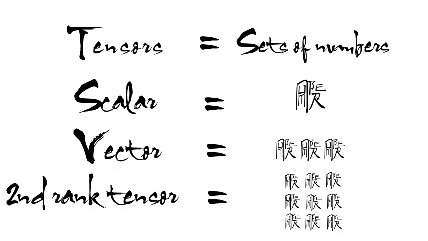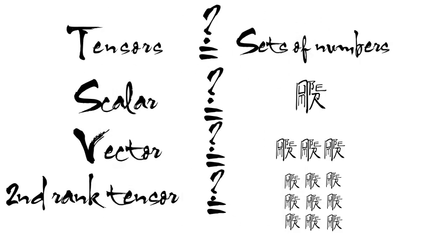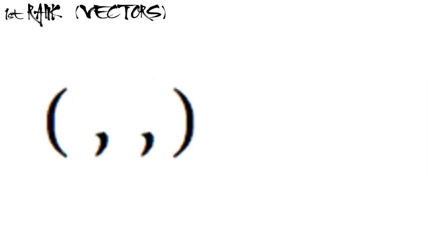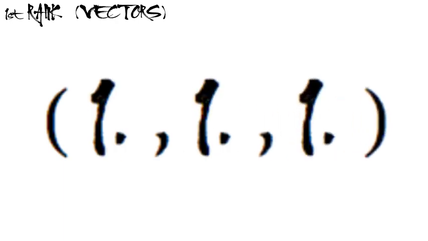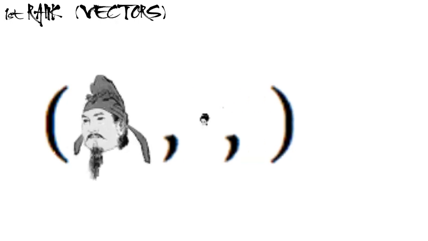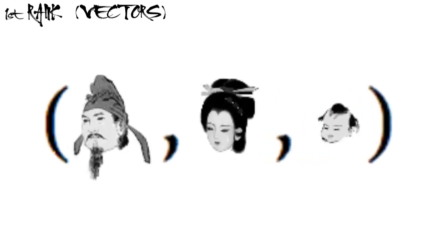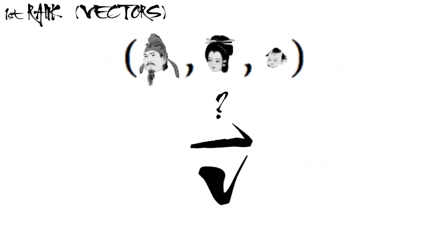If quantities can be expressed as single numbers, tuples, or sets of numbers, does that mean tensors are just sets of numbers? To make it clear, let's start our consideration with first-rank tensors, vectors. We know that a three-dimensional vector consists of three numbers, but does that mean an arbitrary set of three numbers, say your mom's and your dad's favorite number, makes up a vector? Think about that for a second. Let's take a closer look at vectors.